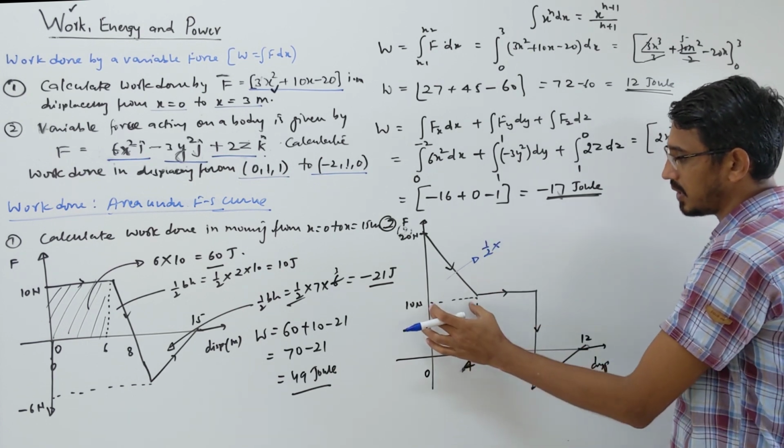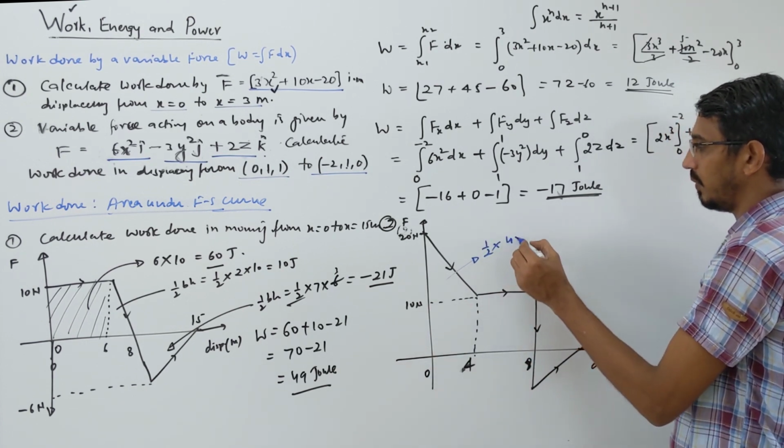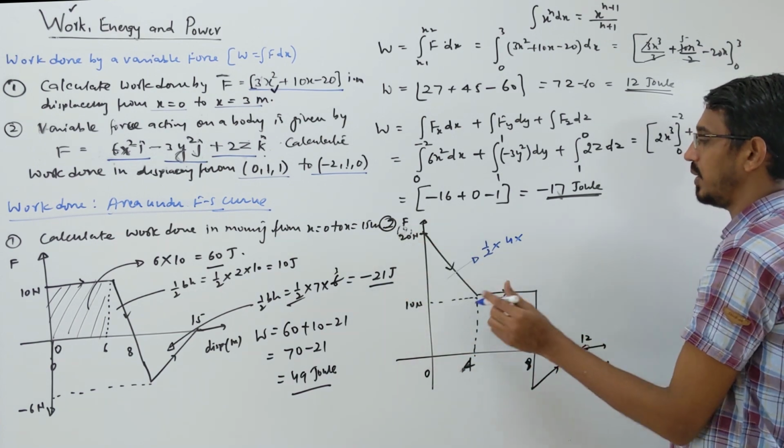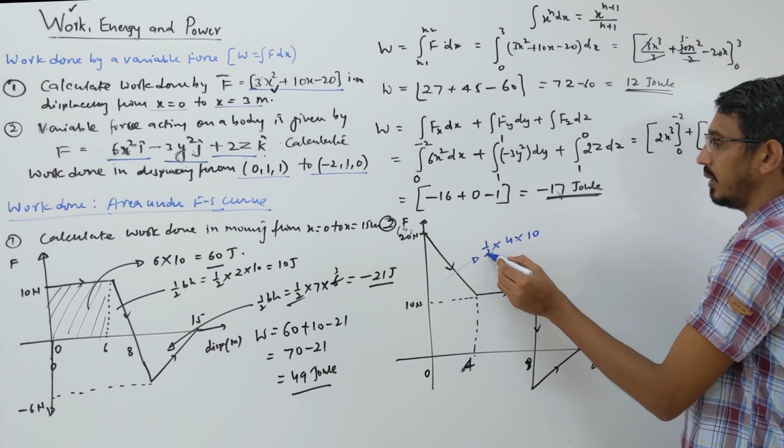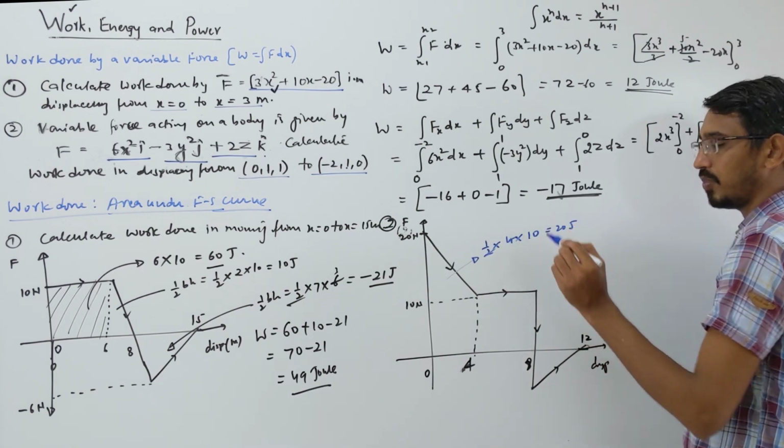Half. Base means what? This much. Means 0 to 4. Means 4. Height means what? 10 to what? 20. So what? 10. 20 minus 10. That much height. Okay. So this becomes what? 20 joule positive.